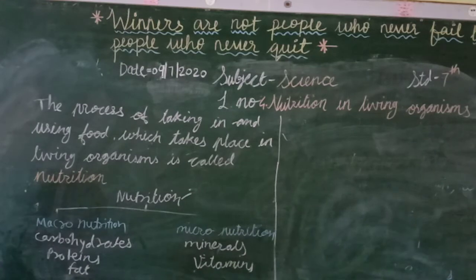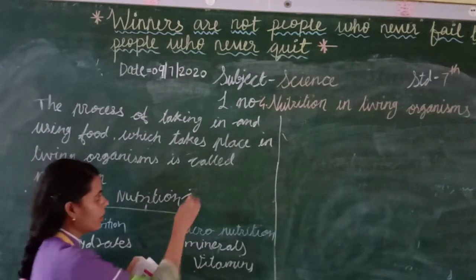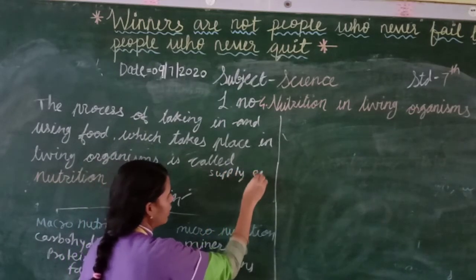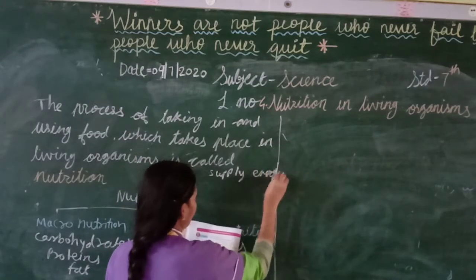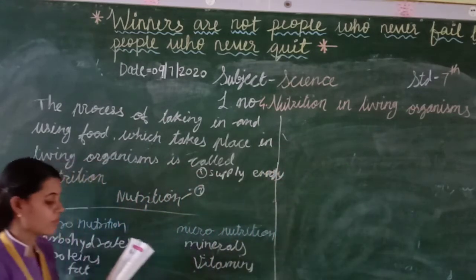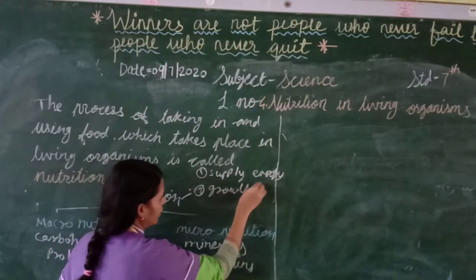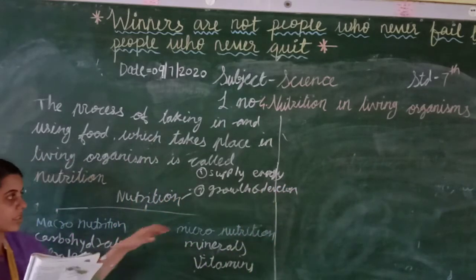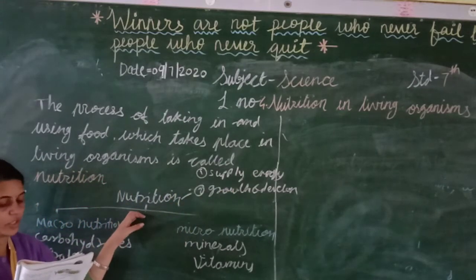Students, why do we need nutrition? We get the nutrition from the foods. So why do we need it? Because of the energy. Nutrition supplies energy to our body. Second, nutrition is used for growth and development, for increasing our height and for developing our mind. So that's why nutrition is very useful.